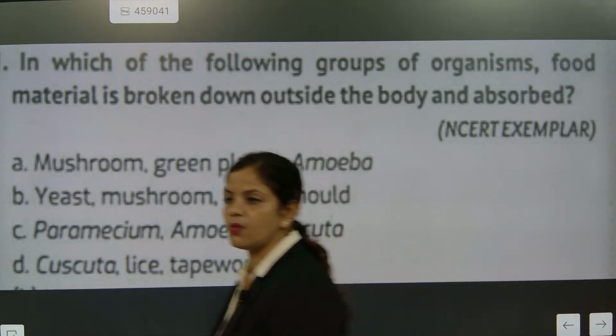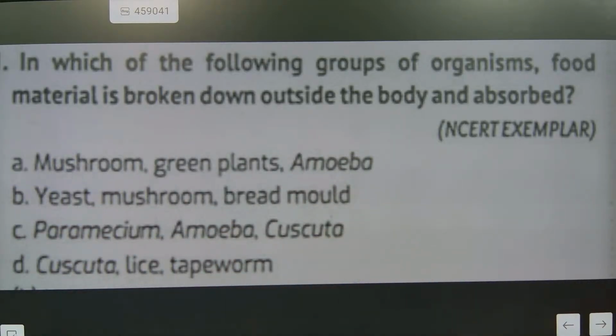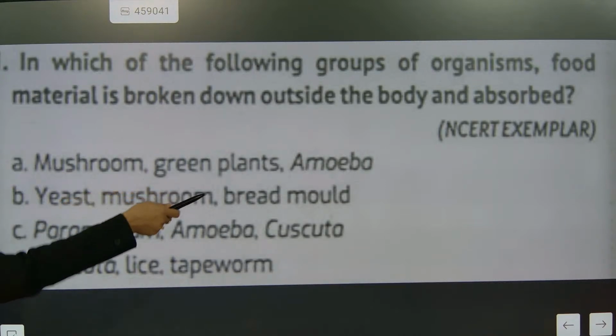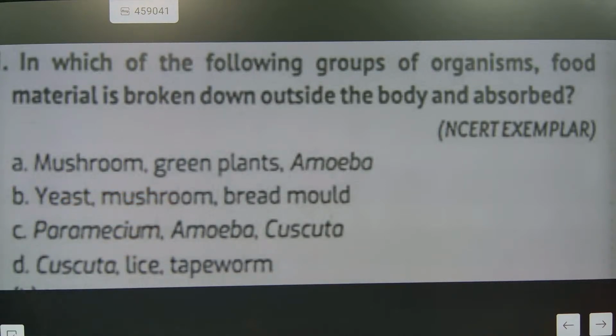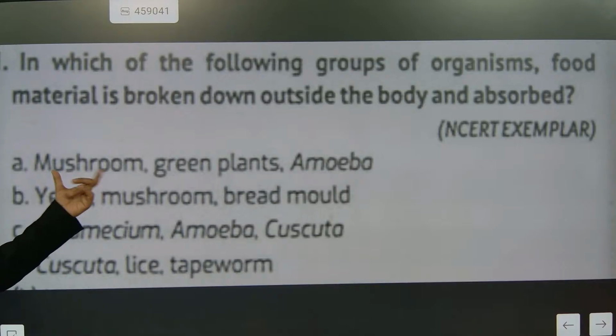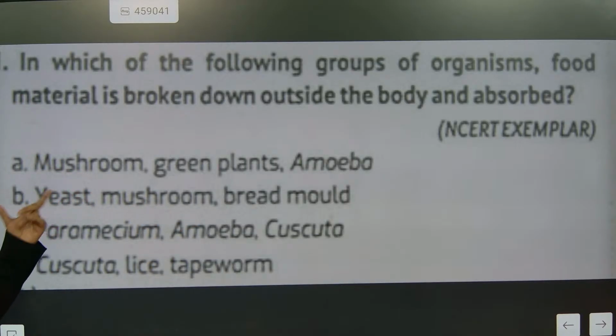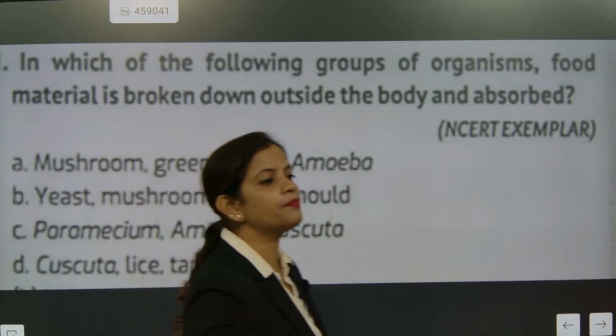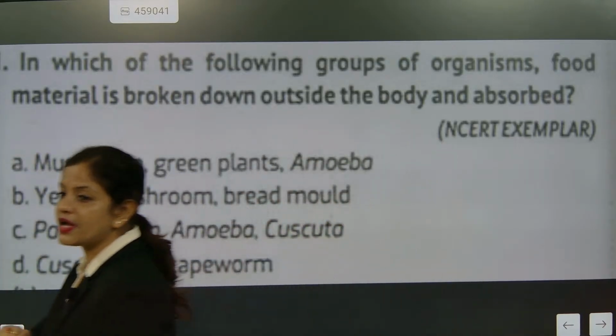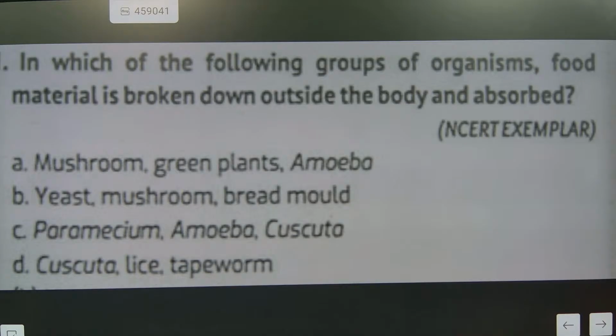Paramecium, amoeba and cascata, what are they? Mushroom, green plant and amoeba. What are they? Green plants, autotrophs. Amoeba is holozoic. So is this answer correct? No. They're telling outside body: yeast, mushroom and bread mold. Yesterday I took the name of yeast. So you people were telling yeast is also one of the examples of saprophytic, saprotrophic mode of nutrition. Understood?